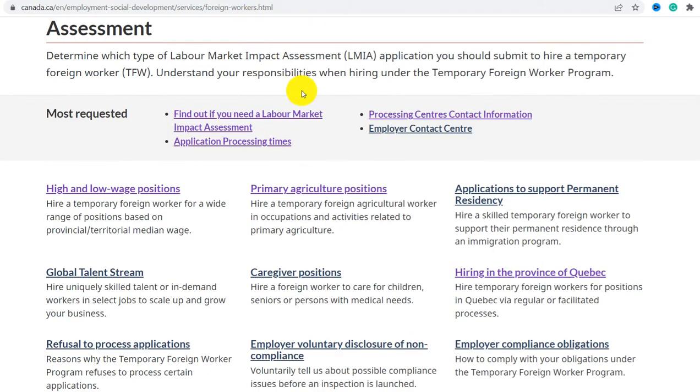primary agriculture. Primary agriculture positions involve hiring temporary foreign workers in occupations and activities related to primary agriculture.